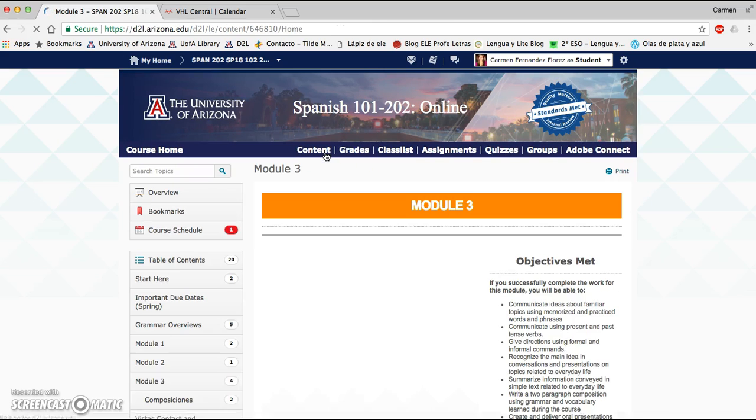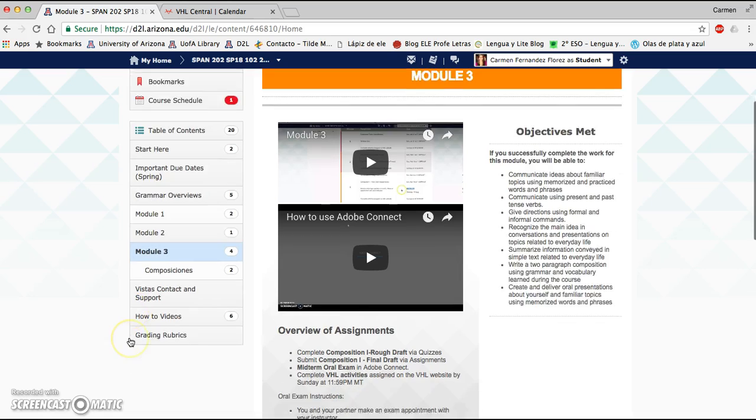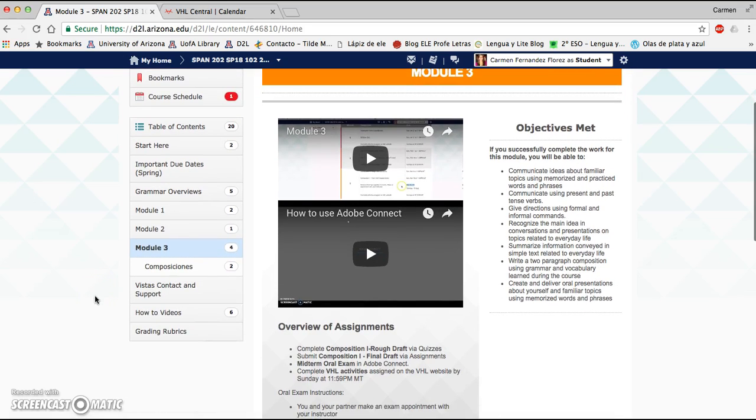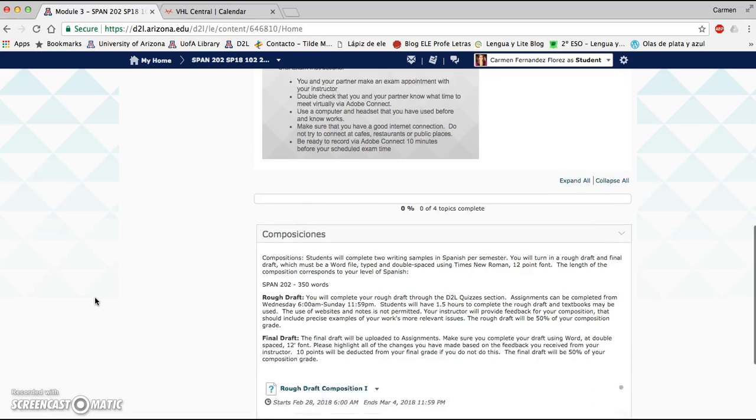So that is one of the main assignments that you have to complete this week. Once you have the quiz available, you will see the topic of the composition. Okay, so you will have a question that will give you the topic of the composition, and you will write a composition based on that topic that you see in the quiz. So remember, it's very important for you to remember that you have an hour and a half.